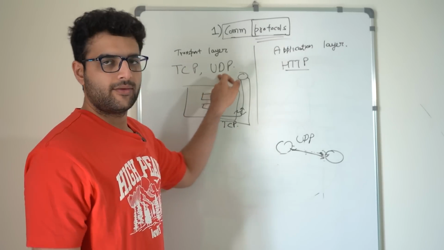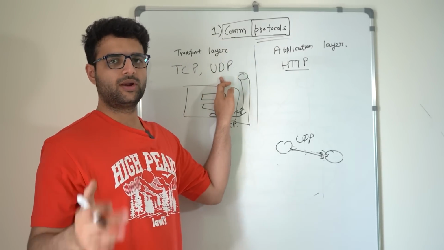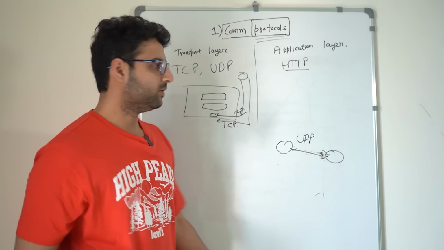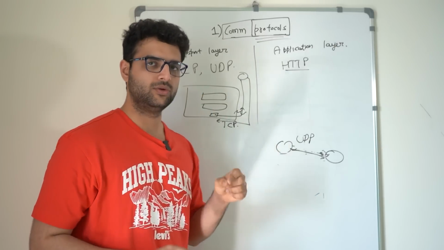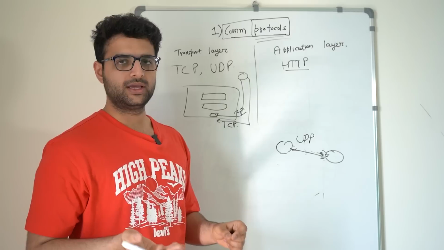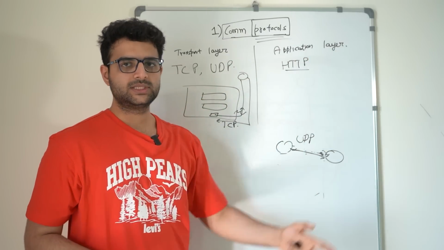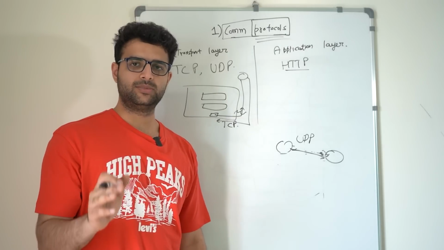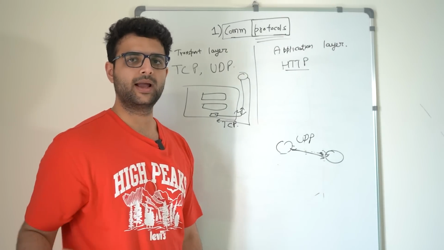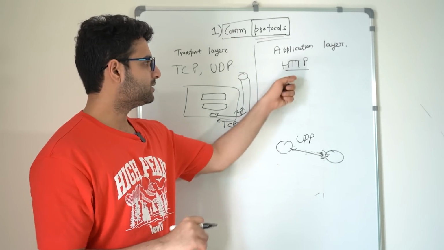These are lower level protocols, and usually when you're writing a full stack app or a backend app, you don't have to worry about them unless you are building a video streaming application. Application layer protocols, as the name says, is what an application developer, which is you when you're building a backend application, needs to worry about.